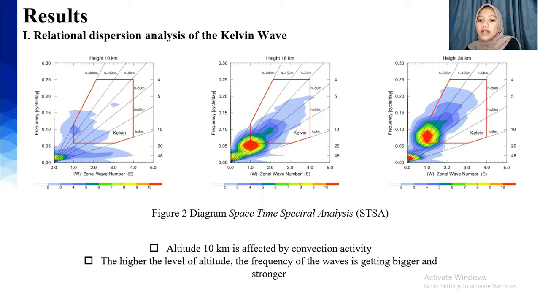This layer also has a short period and high frequency. Based on these 3 graphs, it is revealed that at 10 km, the Kelvin wave spectrum is affected by convective activity, and that makes the propagation of the Kelvin wave slower in the atmosphere.